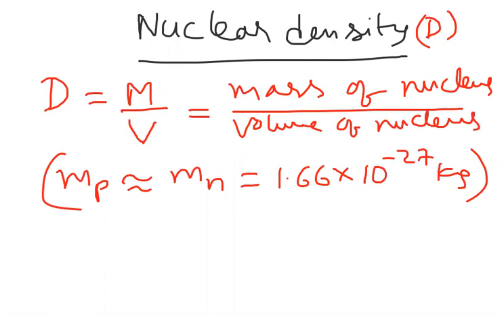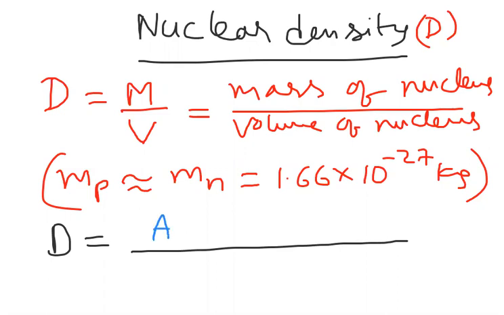So this M is not mass number, M is mass. Mass number is different, mass is different. Density is mass by volume. So density is equal to mass, meaning how many nucleons are there? Almost all nucleons are the same. So the number of nucleons I denote with A. Each one has a value of 1.66 into 10 to the power of minus 27 kg.